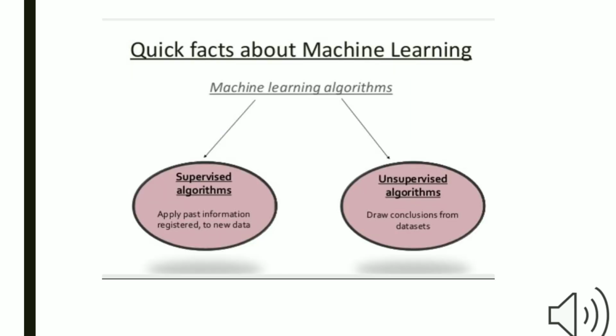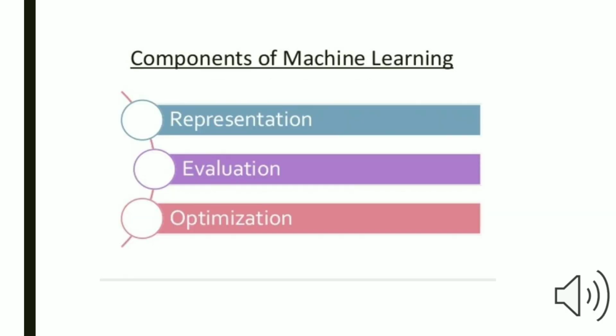Quick facts about machine learning. There are two types of machine learning algorithms. First is supervised and second is unsupervised algorithms. Supervised algorithms apply past information to new data and unsupervised algorithms draw conclusions from datasets. Let's move towards next slide. Components of machine learning. There are three key components of machine learning: representation, evaluation, and optimization. First, represent, then evaluate, and after that, optimize it. Let's move towards next slide.